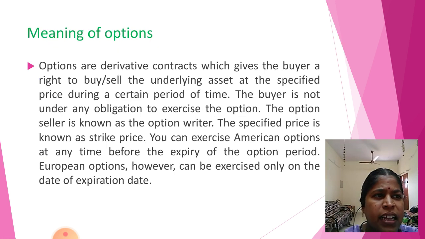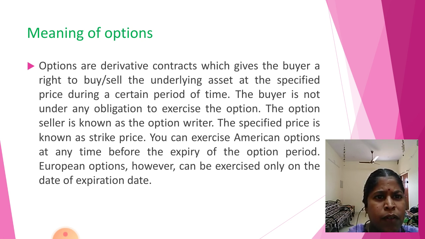Okay. Then the third one is options. Options are a derivative contract which gives the buyer a right to buy or sell the underlying asset at a specified price during a certain period of time. The buyer is not under any obligation to exercise the option. The option seller is known as the option writer. So it is a derivative contract that gives the buyer a right.